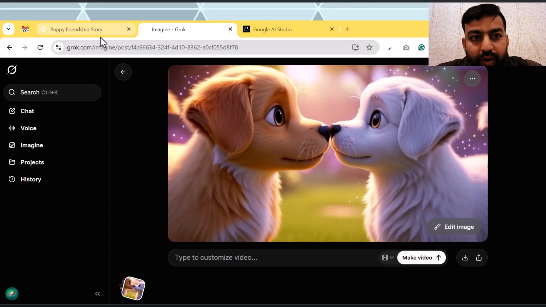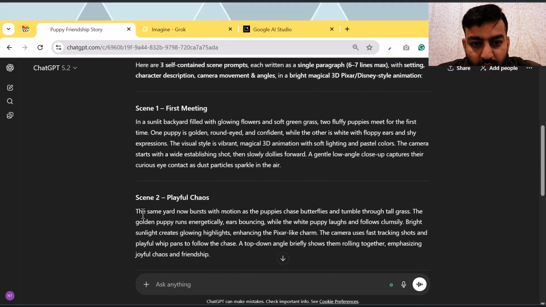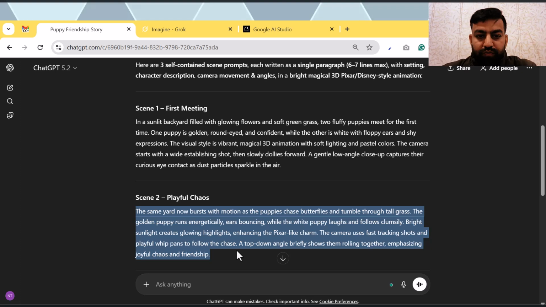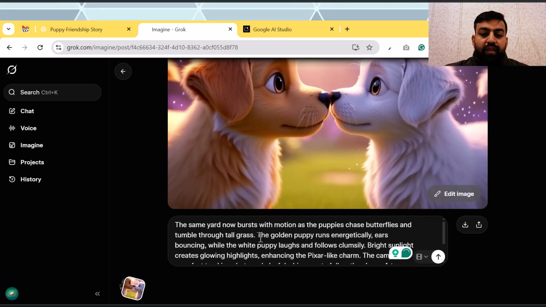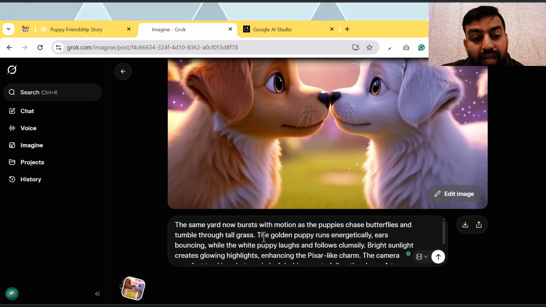Now you need to copy scene 2 from here, go to Grok, and paste it over here. Why have we copied the last frame of scene 1?